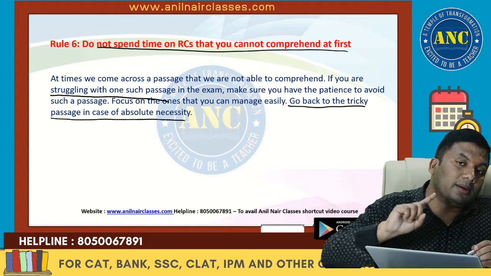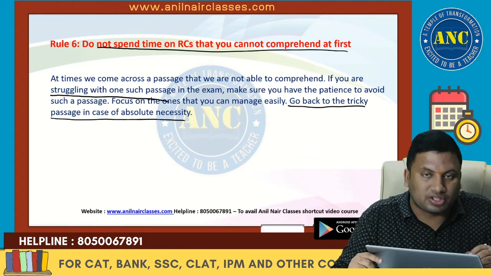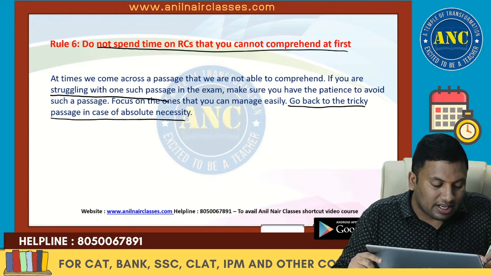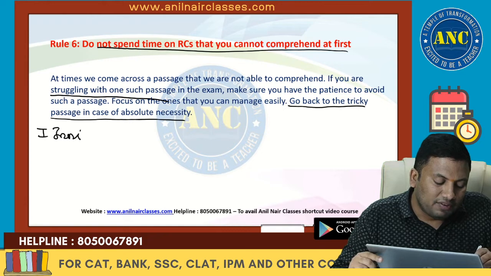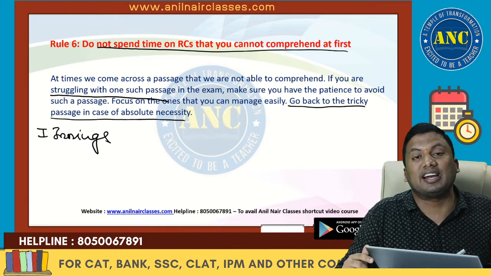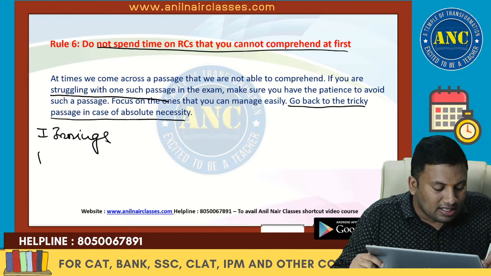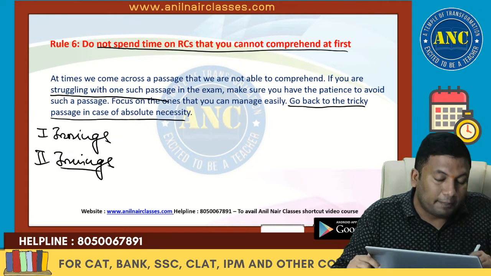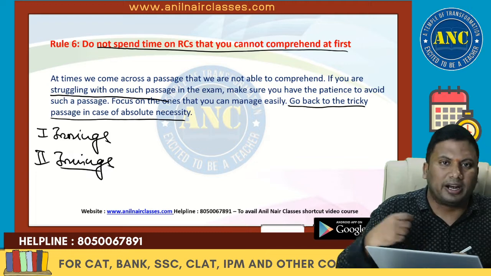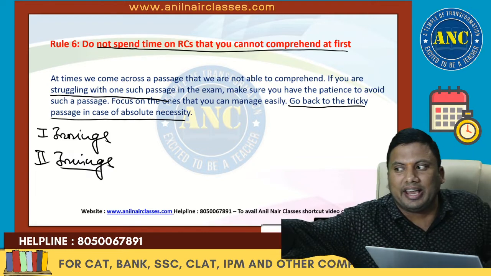I told you in my previous CAT strategy videos, you will always attempt a section in 2 innings. The first innings questions are the questions which are easy to solve and take less time to solve in an RC. Second innings are the questions that you will solve which probably are not easy to solve, but your gut feeling says that I can solve it.